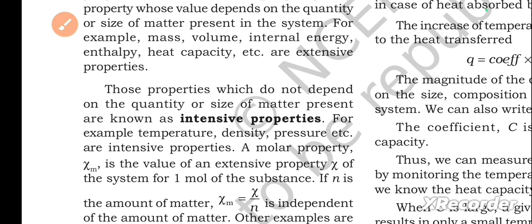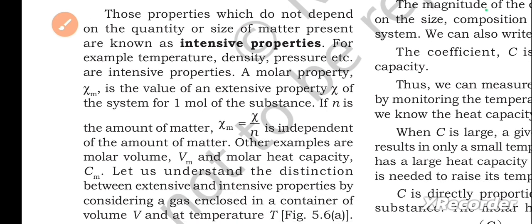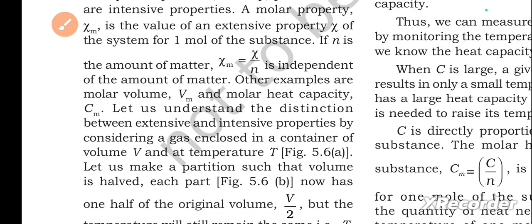are intensive properties. A molar property Xm is the value of an extensive property X of the system for 1 mole of the substance. If n is the amount of matter, Xm equals X by n, which is independent of the amount of matter. Other examples are molar volume Vm and molar heat capacity Cm.